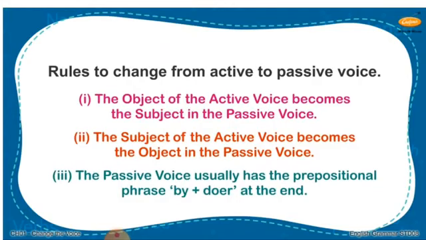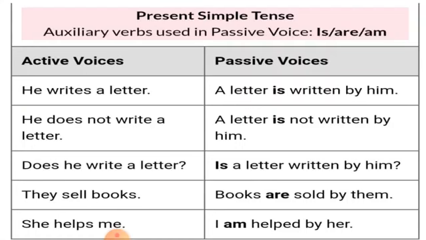The subject of the active voice becomes the object in the passive voice. The passive voice usually has the prepositional phrase by plus doer at the end. We use by when we change the voice of a tense. There are some rules to change tenses into voice.